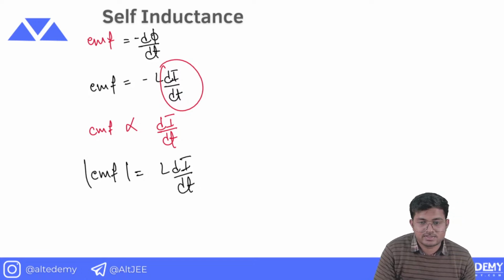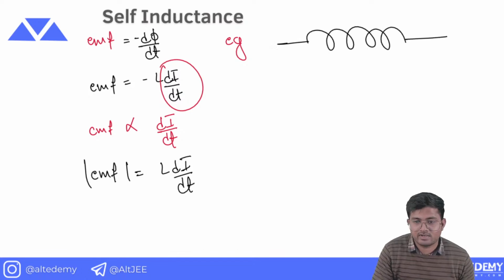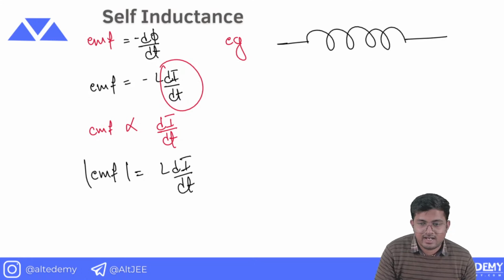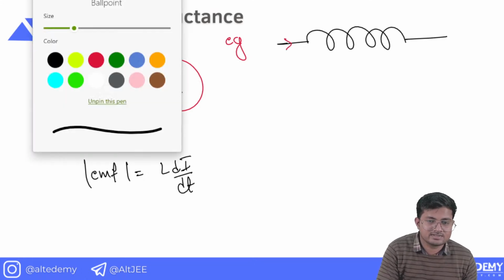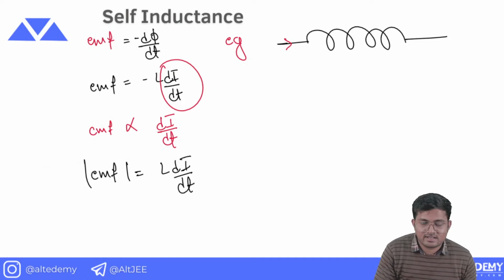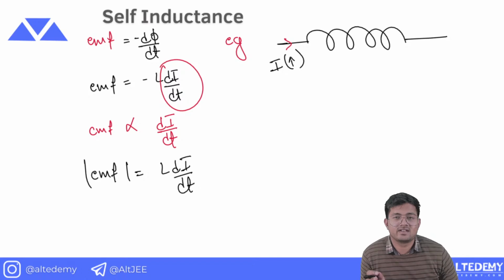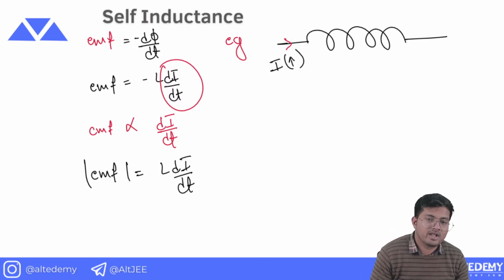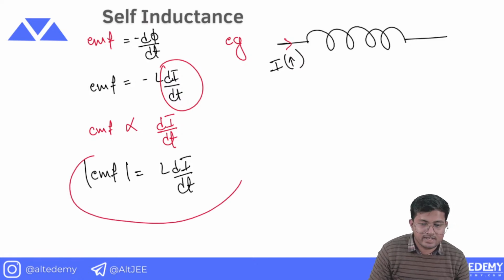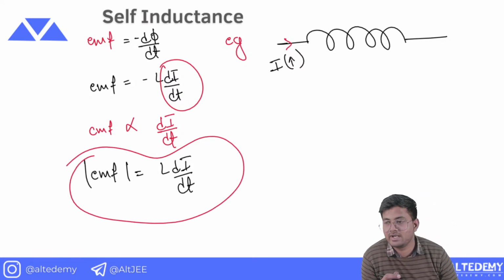For example, if I say that I have an inductor like this, and the current is increasing. If the current is increasing, what does it mean? It means that induced EMF will be formed, and I know the magnitude of that EMF. Magnitude of the EMF is L di by dt.